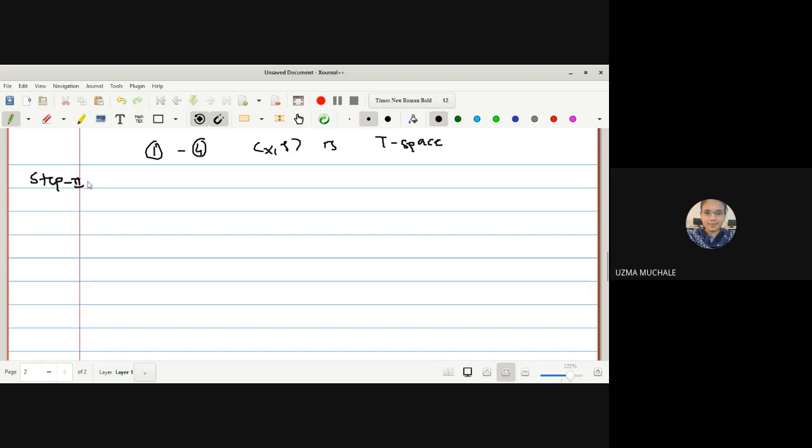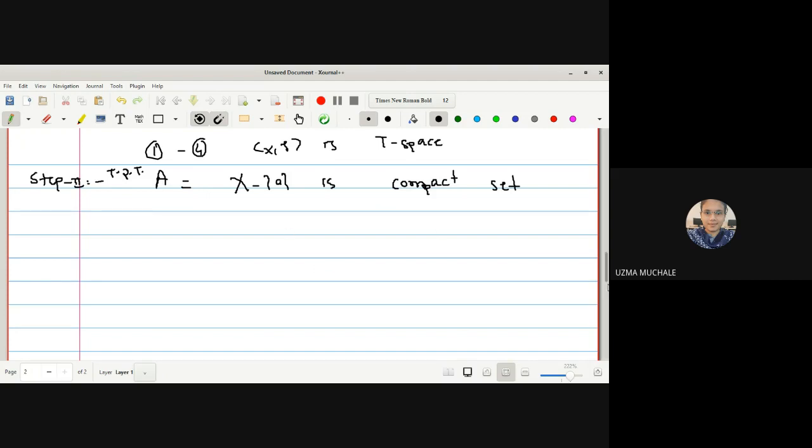What is there in step 2? We have to prove that A and B both are compact sets, and that their intersection is not compact. Let me select some set A, which we will select in such a way that X minus A is a one set. We have to prove that A is a compact set, or we can say it is a compact subset of X.